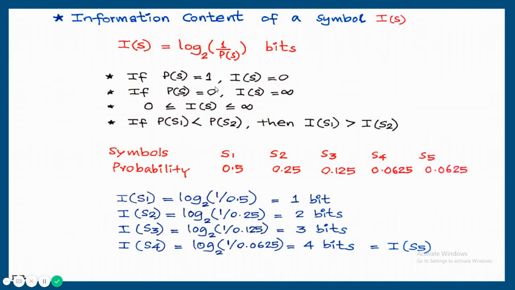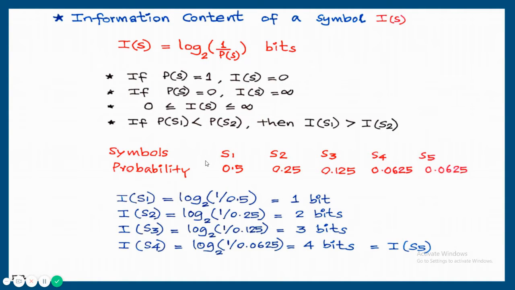So probability is varying from 0 to 1 and information is varying from infinity to 0. The most probable symbol is carrying minimum information and the least probable message is carrying maximum information. So information is varying from 0 to infinity. If P of S1 is less than P of S2, I of S1 is always greater than I of S2. That is, a less probable message is always carrying more information.